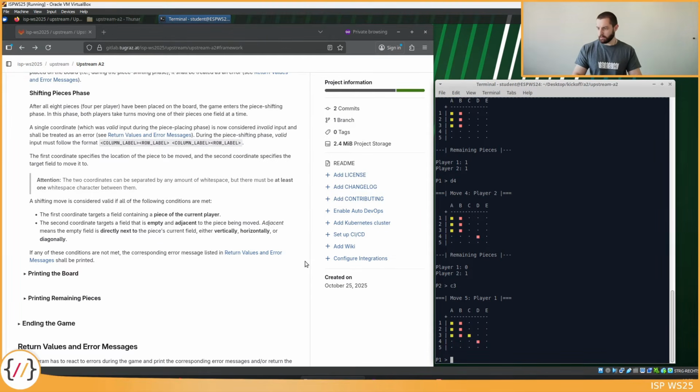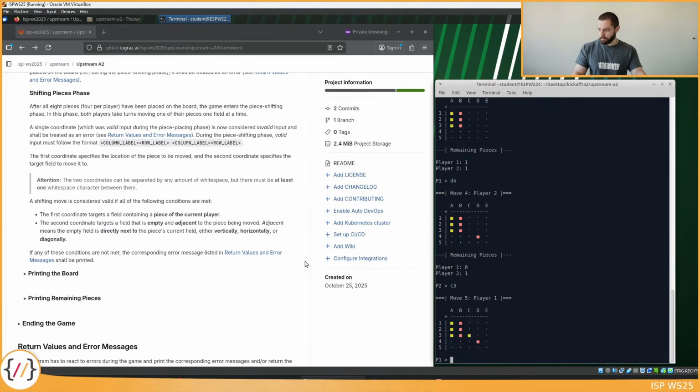Now in the piece shifting phase, we expect two coordinates as input. The source coordinate of the piece that should be shifted, and the target coordinate of the field where the piece should be shifted to. And of course player 1 can only shift their pieces and player 2 can only shift their own pieces.